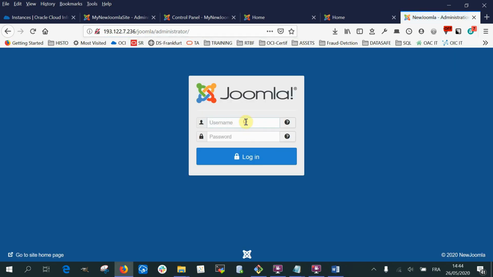Here we go, and this is the username and password we set up during the process. So as we see, we don't have to go back through the whole configuration. Now I can create new Joomla websites on demand with all the configurations that were done. It takes literally 2-3 minutes to create a brand new website, ready to be used.